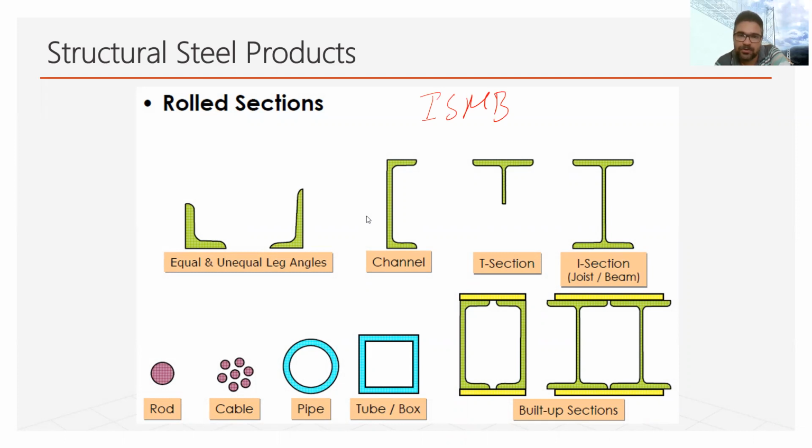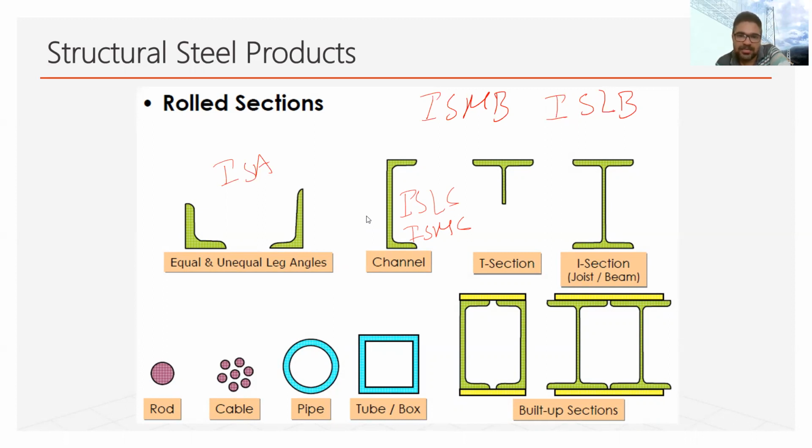For another example, ISLB. ISLB stands for Indian Standard Light Beam Sections. Similarly, in case of angle, they may be ISA, Indian Standard Angle. They may be equal, they may be unequal. In case of channel sections, they may be termed as ISLC or ISMC. So Indian Standard Light Channel, Indian Standard Medium Channel.